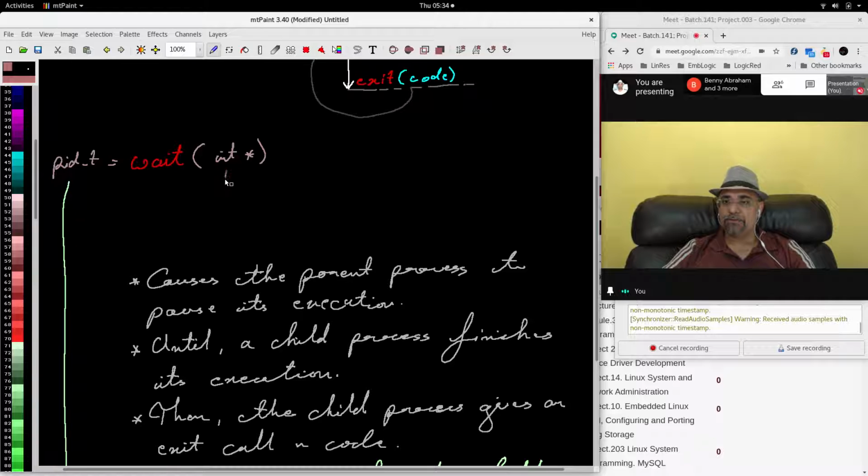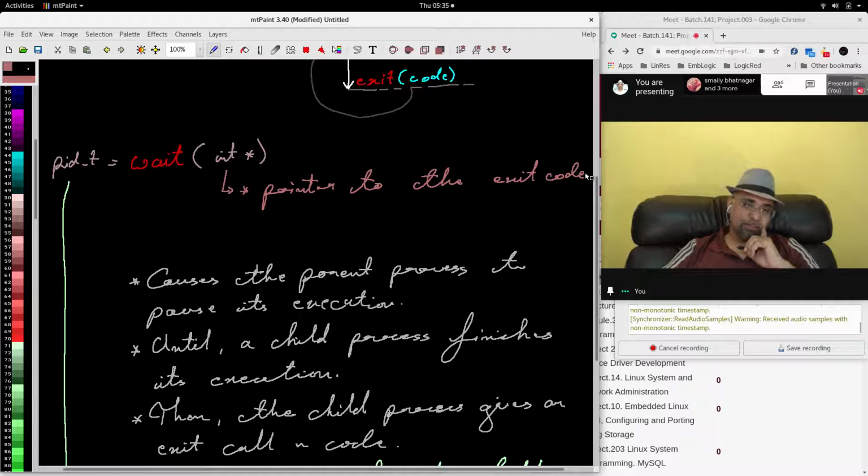This is the exit code. This is a pointer to the exit code. This is how the wait call works. Okay.